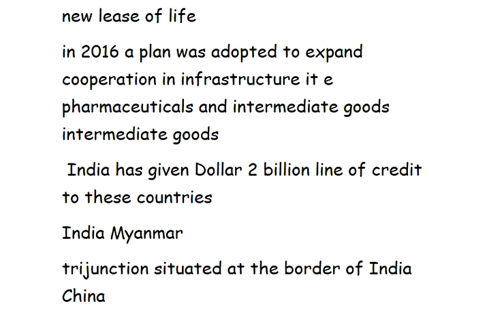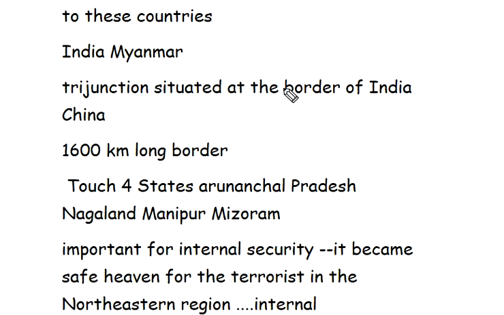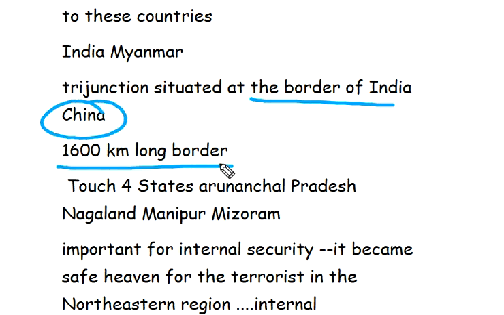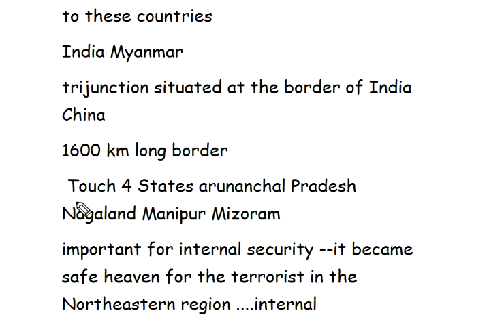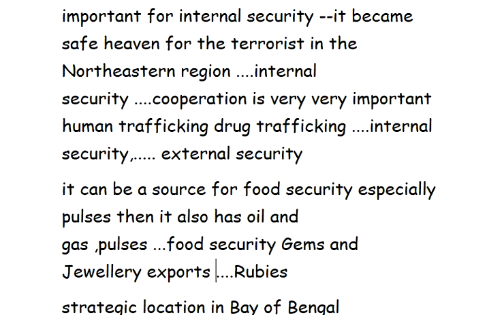India and Myanmar is a tri-junction, situated at the border of India, China, and Myanmar. It has a 1600-kilometer-long border touching 4 states of India: Arunachal Pradesh, Nagaland, Manipur, and Mizoram. It is important for internal security concerns, as it becomes a safe haven for terrorists in the northeastern region.